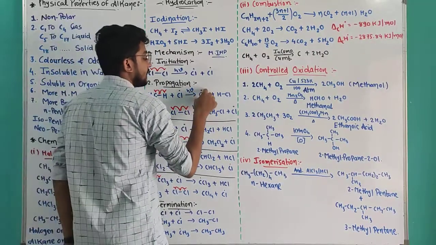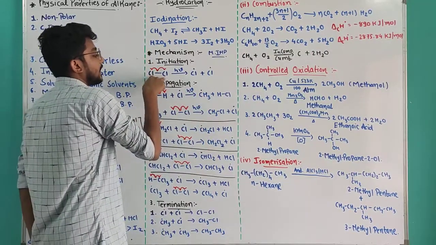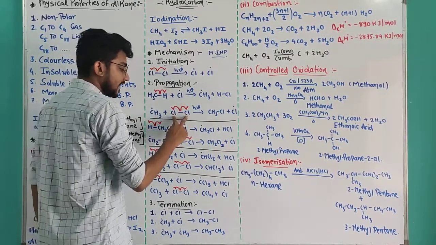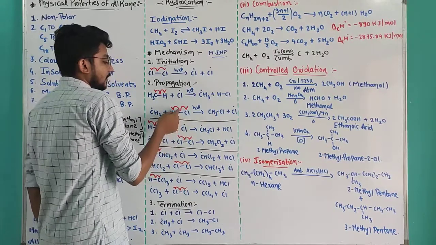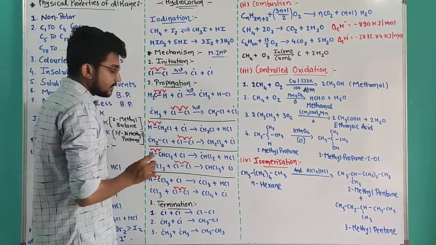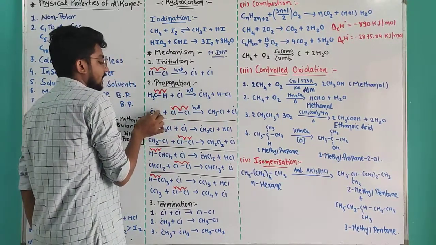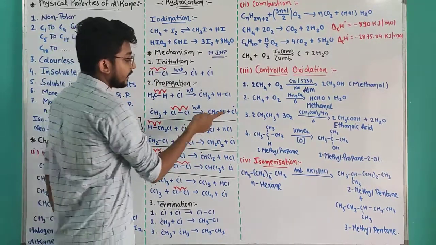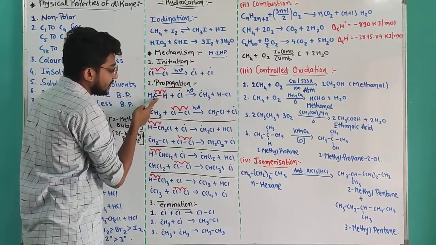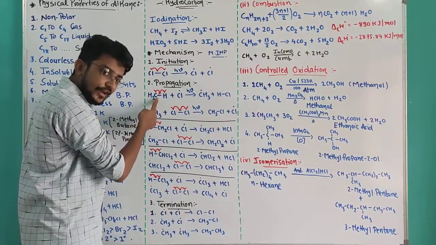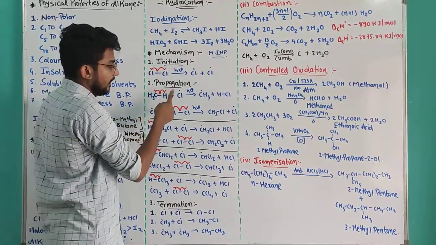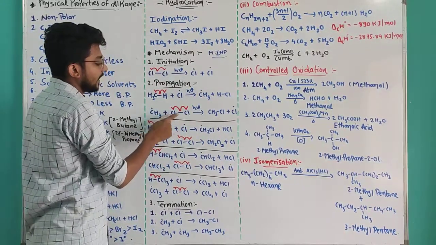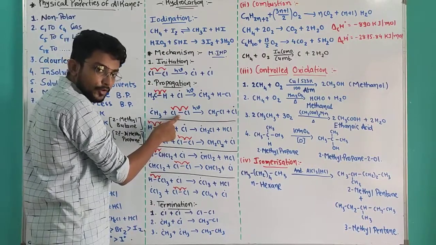That CH3 free radical will again attack the chlorine-chlorine bond of another molecule of Cl2, and again homolysis occurs. This chlorine will be taken up by CH3 and again a chlorine free radical occurs. That chlorine free radical again reacts with methane and a chain reaction occurs, and that will give me a methyl free radical again, which eliminates a molecule of Cl2.